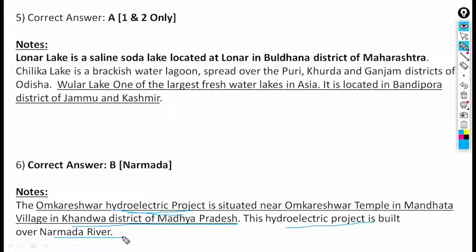Built over the Narmada river, right? So here we can say the Omkareshwar hydroelectric project is situated near the Omkareshwar temple, that is in Mandhata village in Khandwa district of Madhya Pradesh. This hydroelectric project is built over the Narmada river.